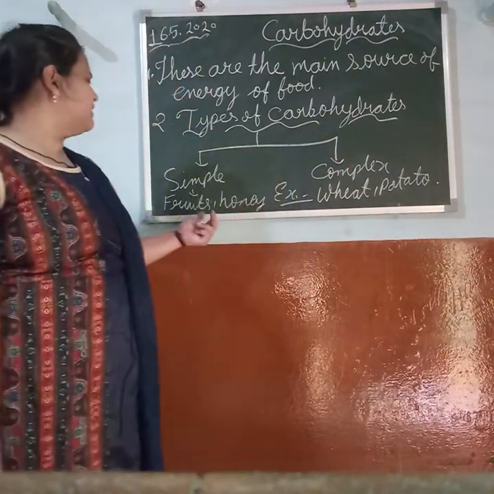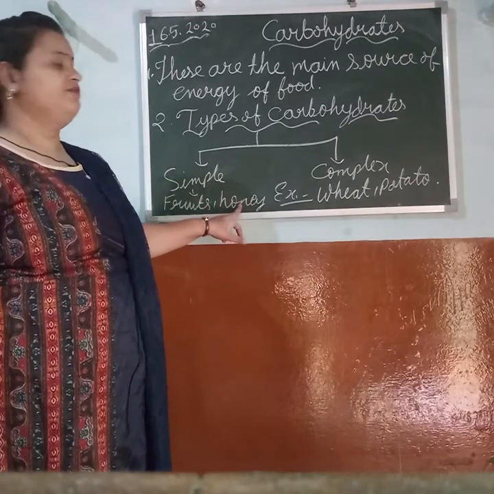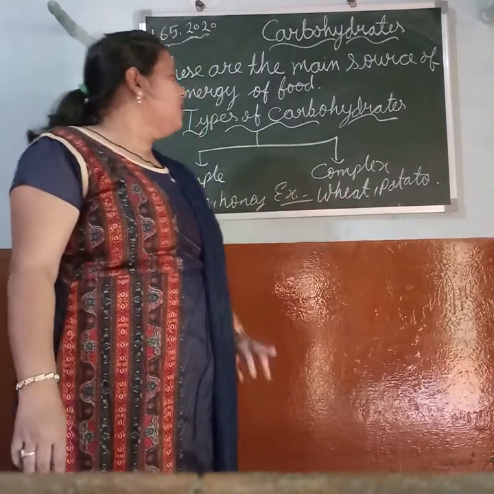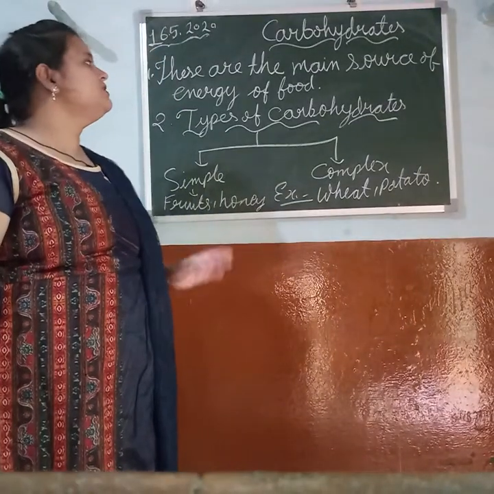For examples, simple carbohydrates are fruits and honey. Complex carbohydrates are wheat and potato. So this was carbohydrates. The next nutrient we will study is fats.